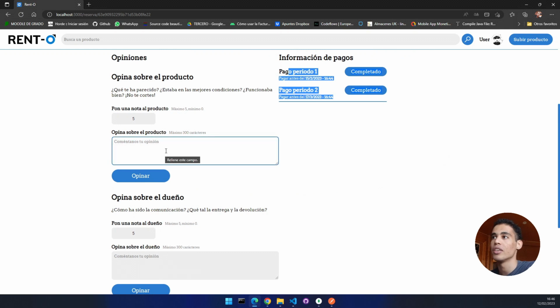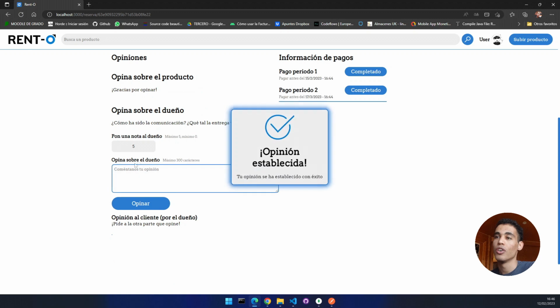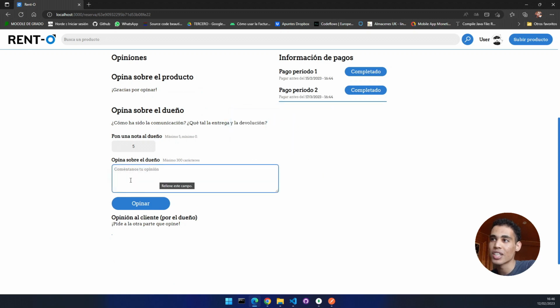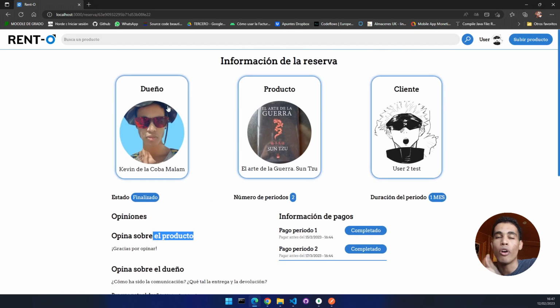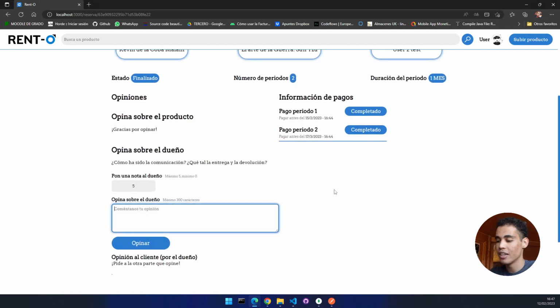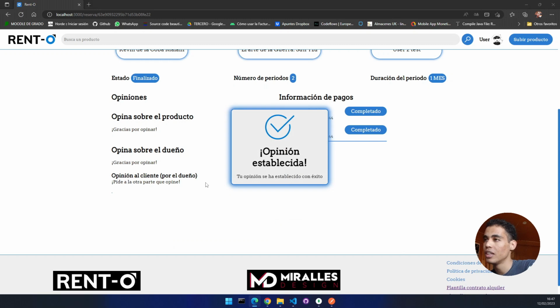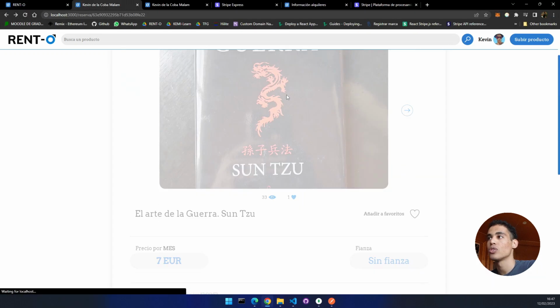You have to put an opinion. So for example, I can put here, this is amazing, great book. Okay, and I put the mark of 5. Each opinion gives 50 points in the giveaway. For example, here the client has to put 2 opinions because he has to put an opinion on the product and he has to put an opinion on the owner. So here I can say the owner was very nice. Okay, so you put the opinion and also the owner has to put an opinion.